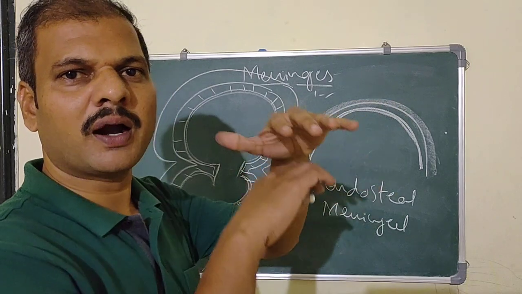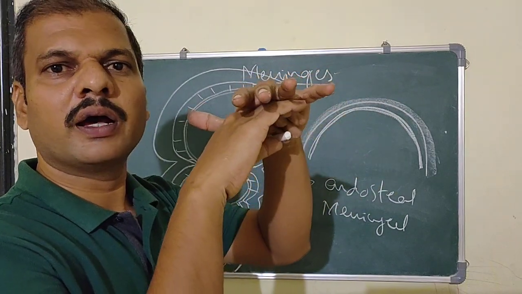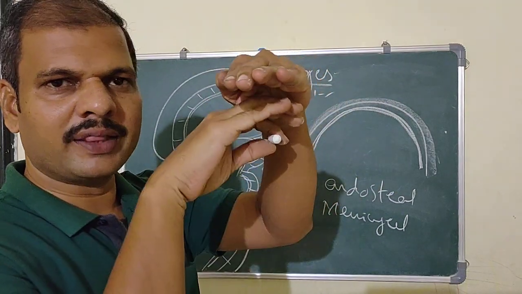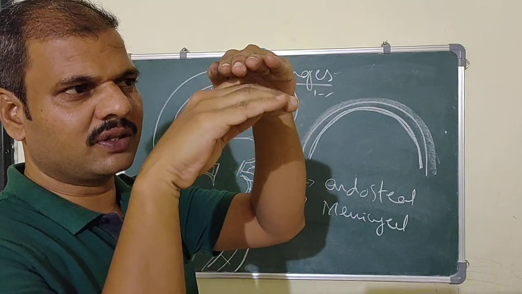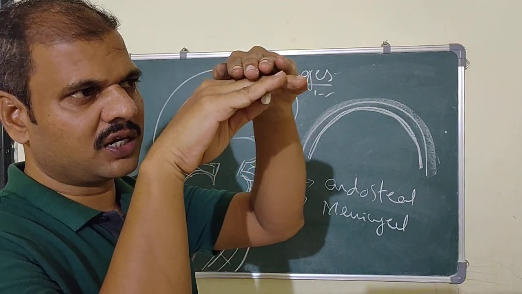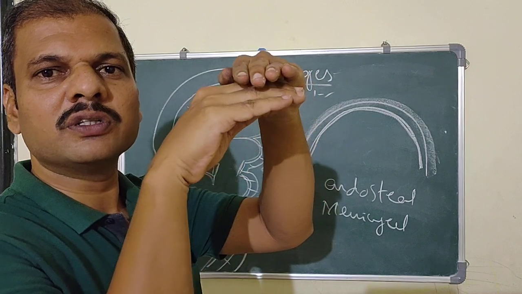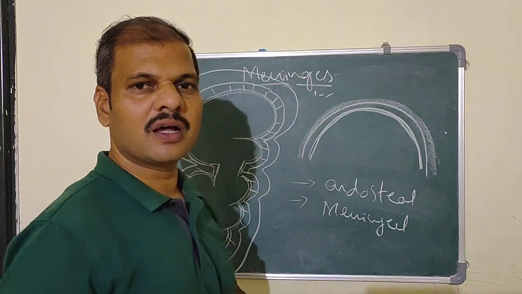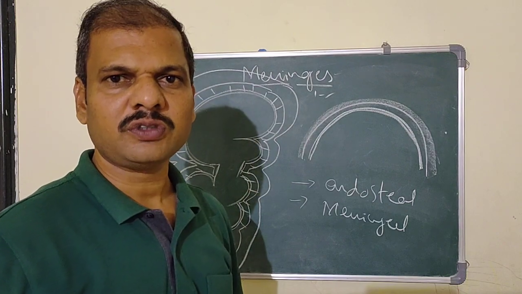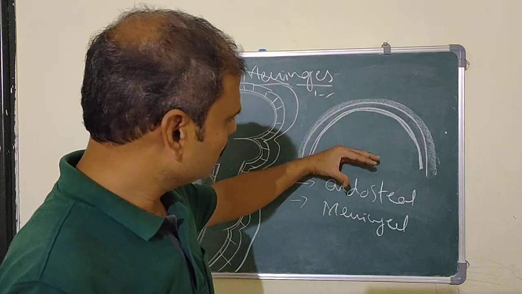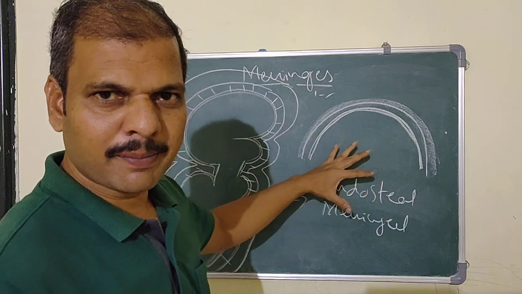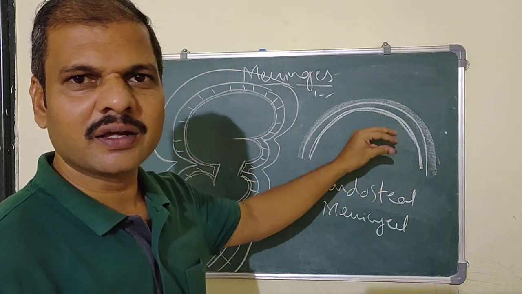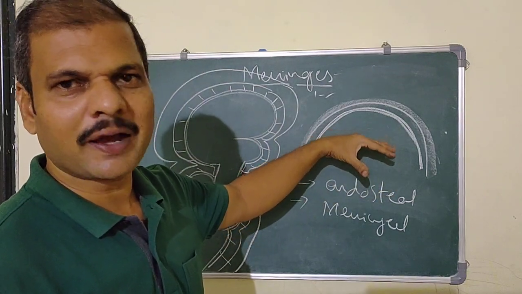So within the bony part, there is the endosteal layer, which is the bone and the endosteum, the layer which is adherent to the bony part. So that is the endosteal layer. And the second one is the meningeal layer, which is towards the brain part, towards the remaining layers, that is the arachnoid mater and the pia mater.